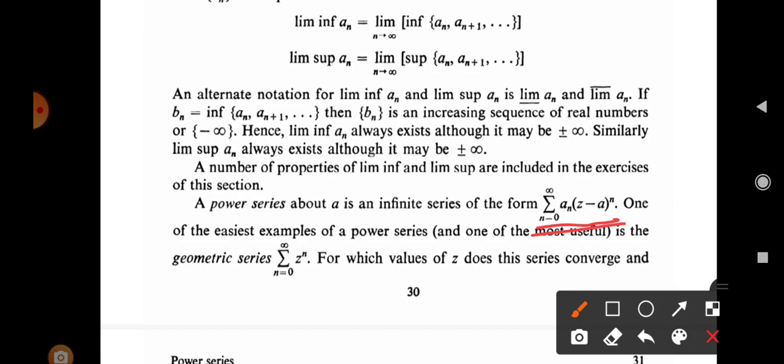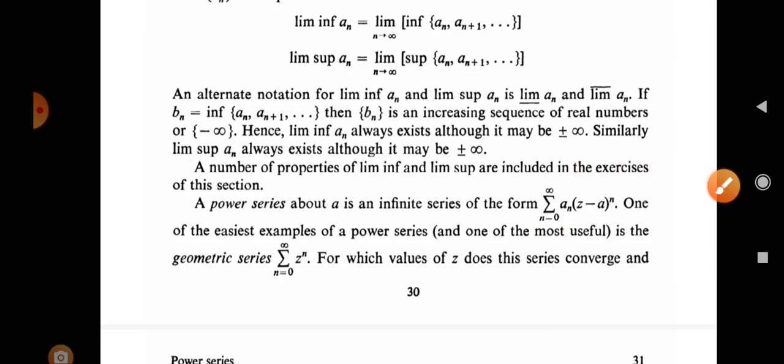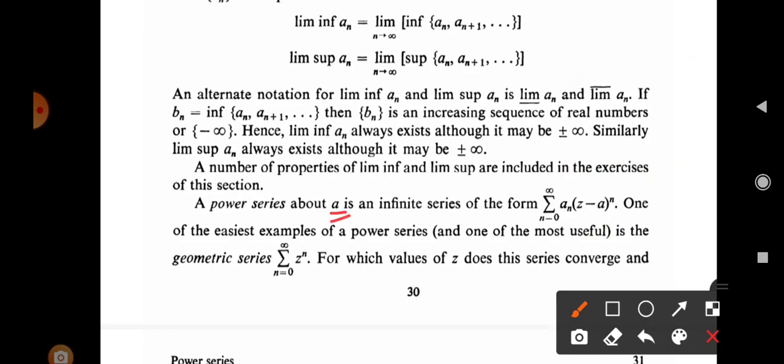That is a chapter in power series, that is summation of a_n x^n. When x equals 0, it is a singular point. Otherwise, summation of a_n (x - x_0)^n, where x_0 is a regular singular point different from 0, and so on. In that way we define a power series about a point a. It is defined as summation of a_n (z - a)^n, n runs from 0 to infinity.